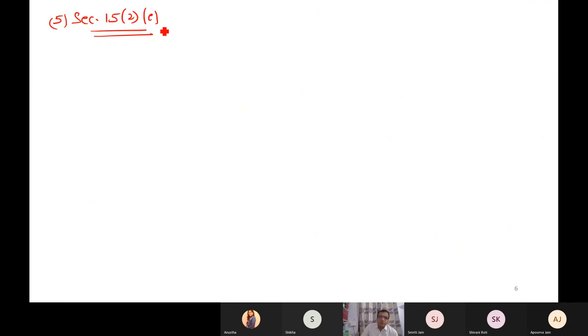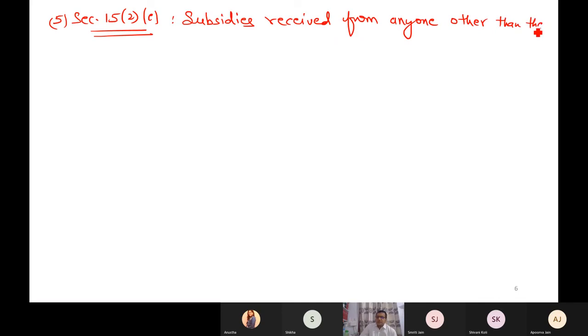Subsidy which you have received, subsidies received from anyone other than the central and state government. That also needs to be added.